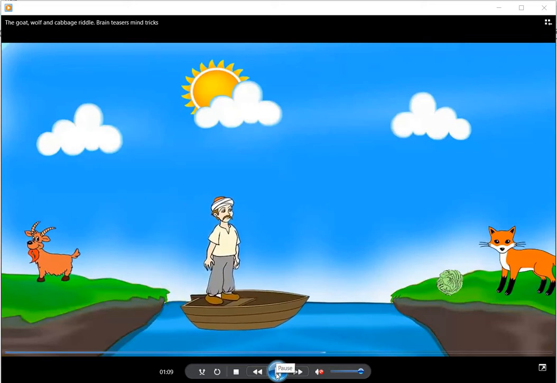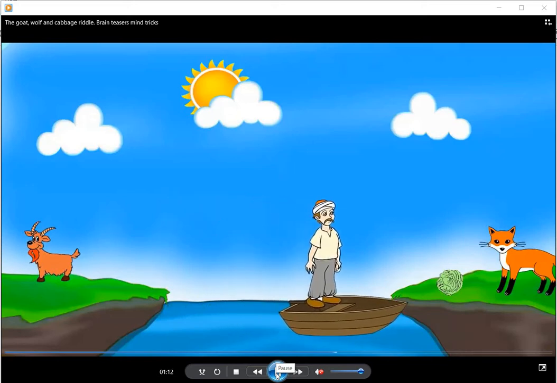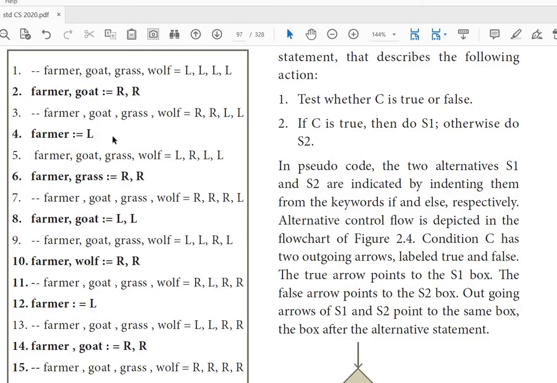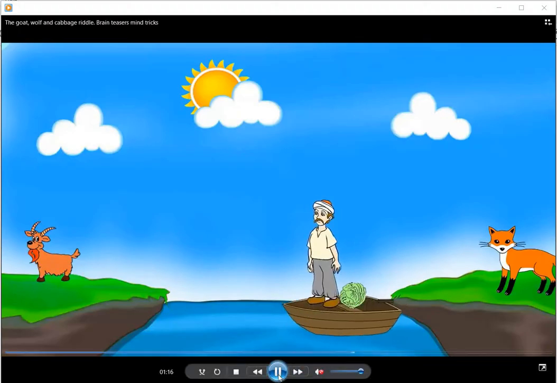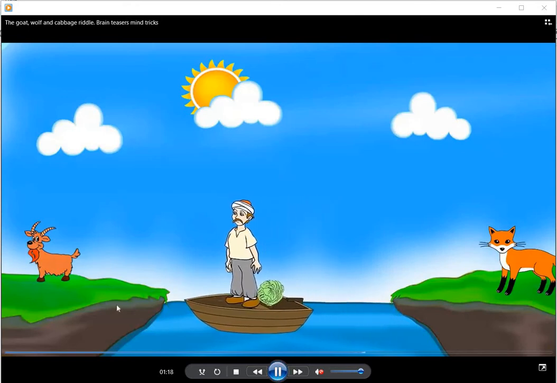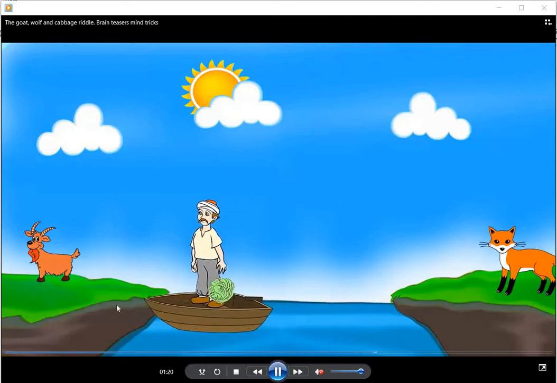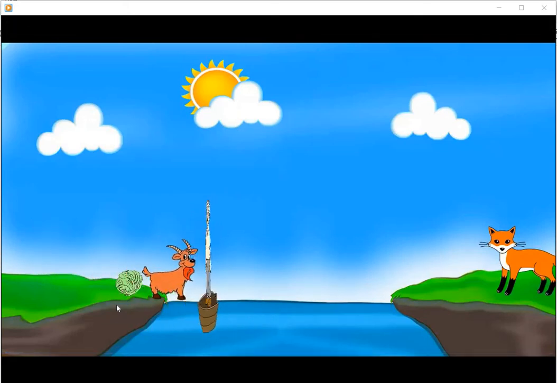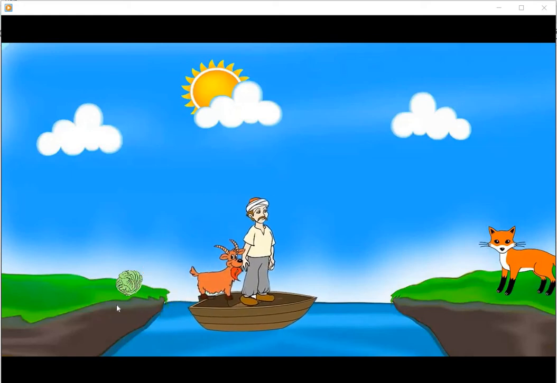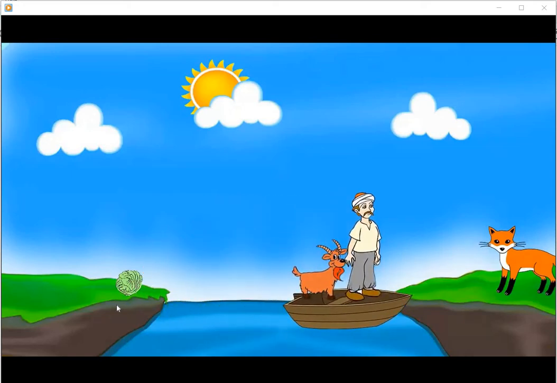Then he is moving to the second part and he is taking the grass. See here, the farmer is on the left side and taking the grass. So these steps are explained in the video and represented in the variables. So it's in sequence. We will not change the order. So it can be executed as per the steps sequentially, one after another.